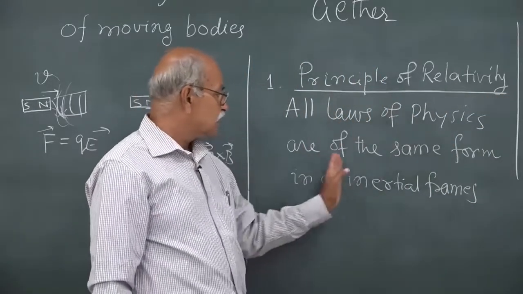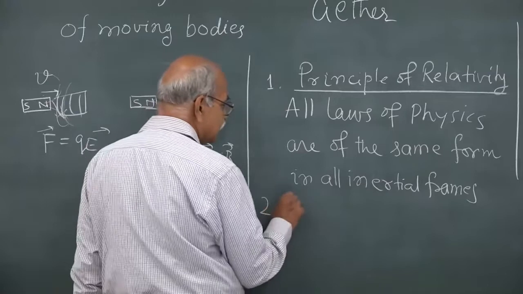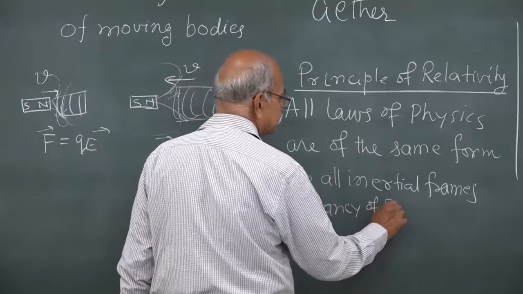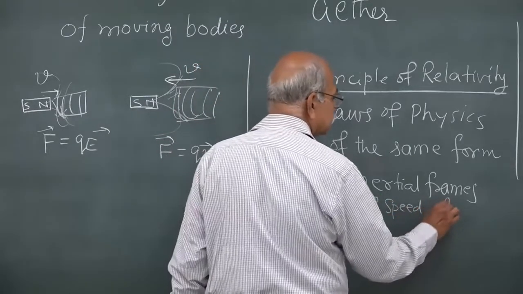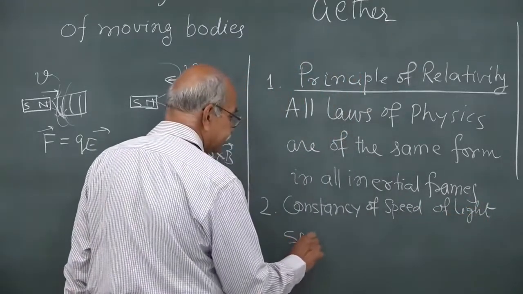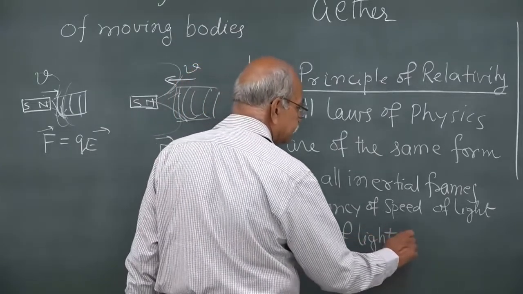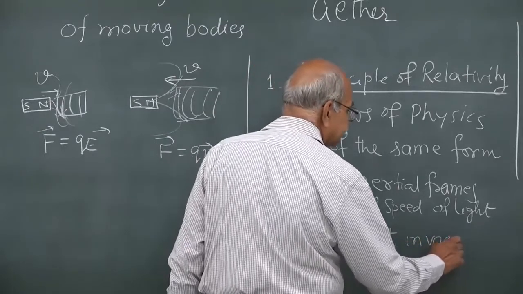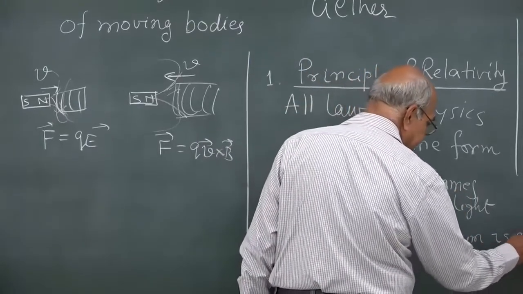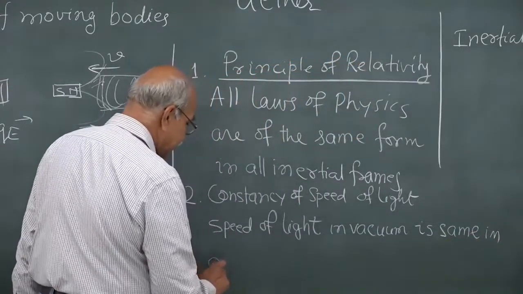All laws of physics are of the same form in all inertial frames. The second is constancy of speed of light. Speed of light in vacuum is the same in all inertial frames.